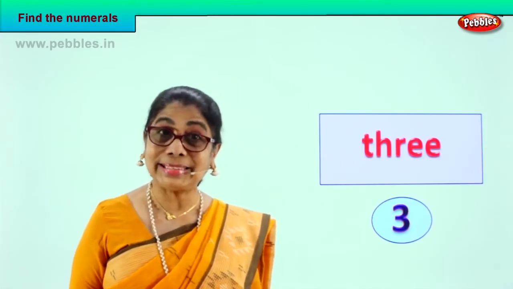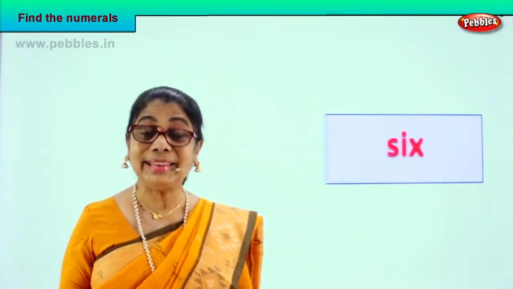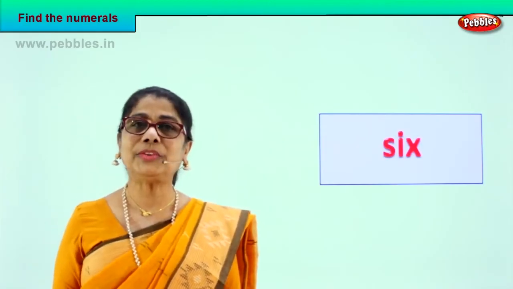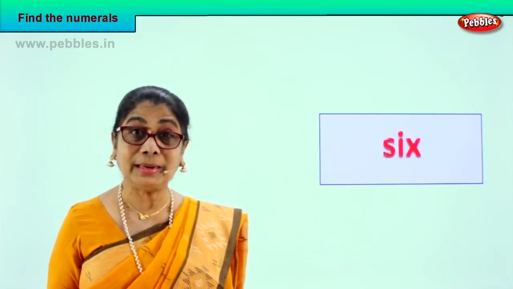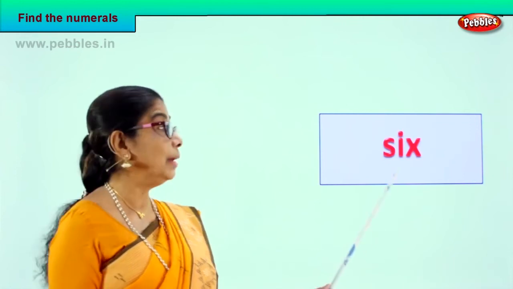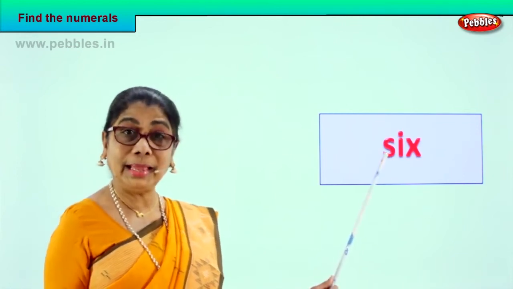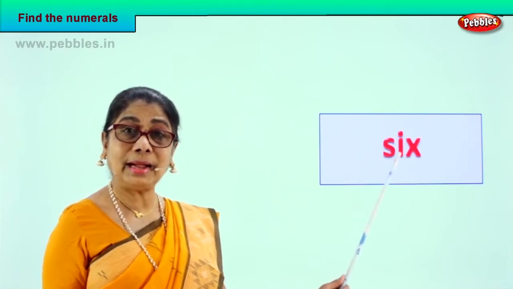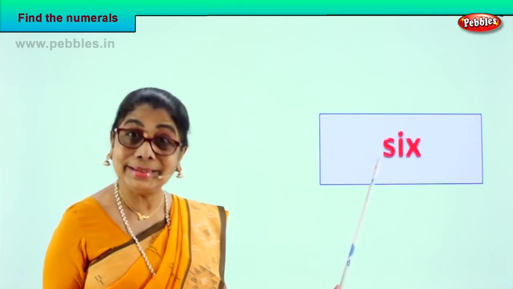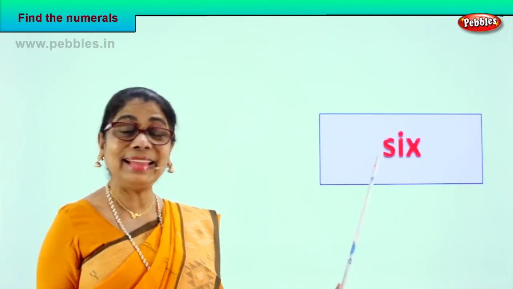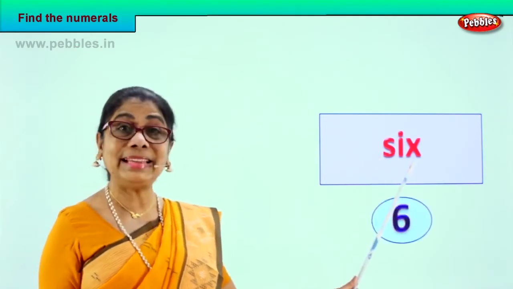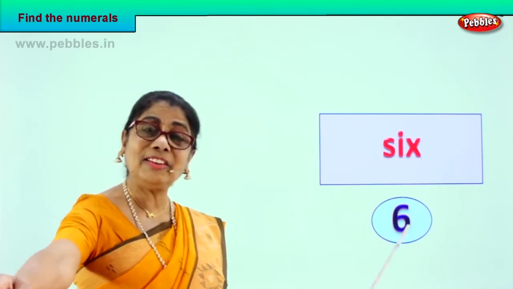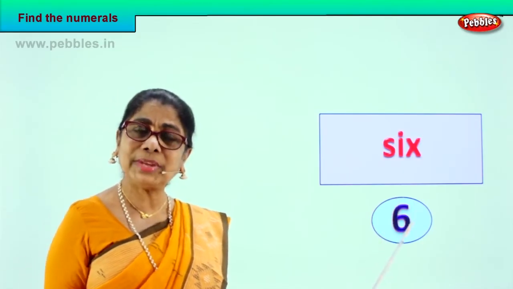Shall we take another exercise? Are you enjoying it? Yes, it's very interesting. Look, let's read together, spell together, and find the numeral. Good. S-I-X. What is S-I-X? Good. 6. S-I-X is 6. Good. The numeral 6. Take your little finger. Count up to 6.